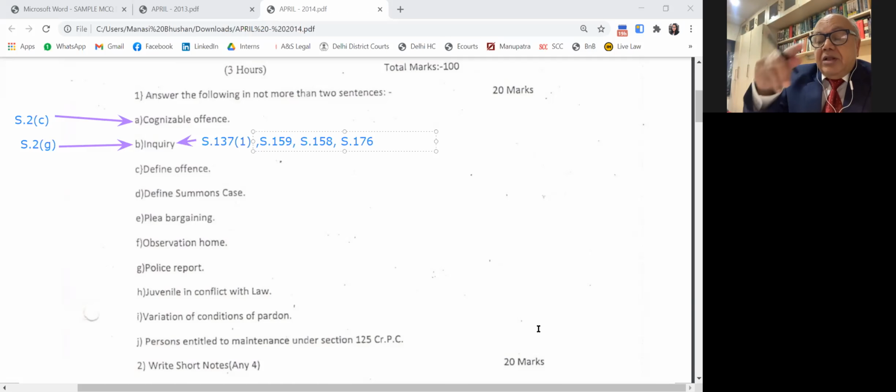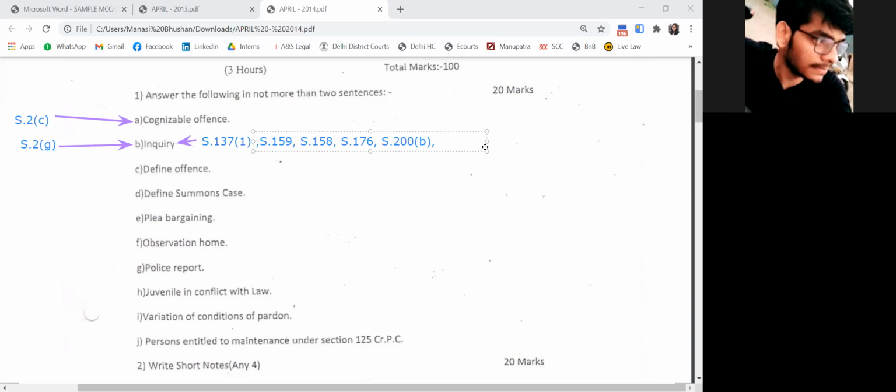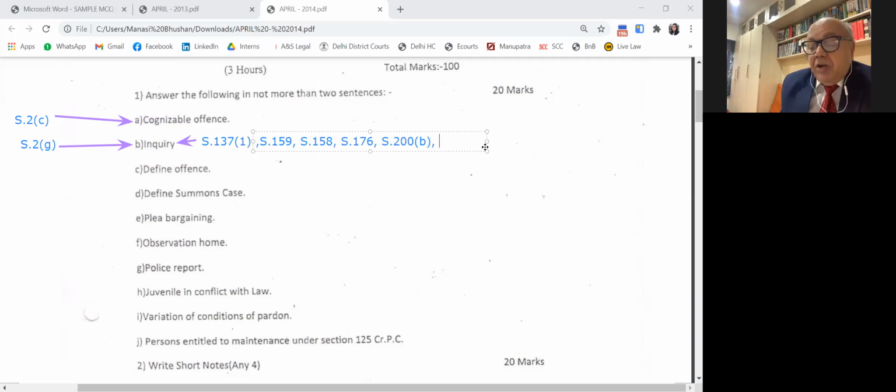Please note that. Then under 200B CRPC, we know that when a private complaint is filed, the magistrate will not take cognizance directly. He will hold inquiry, or he may hold investigation. He will direct the police to investigate, or he may hold inquiry, or may direct a subordinate magistrate to hold inquiry under 201 subclause 1.